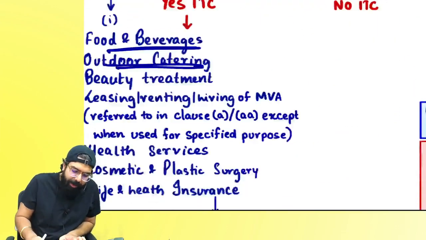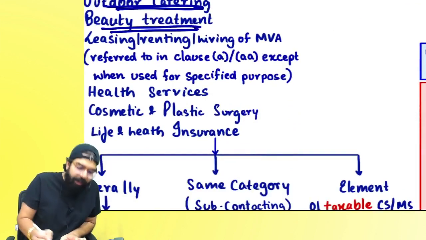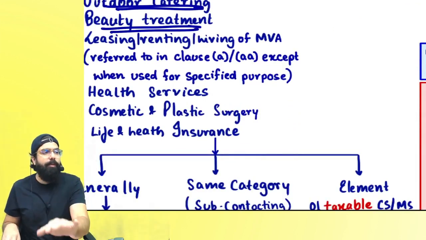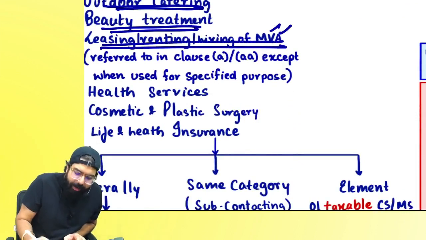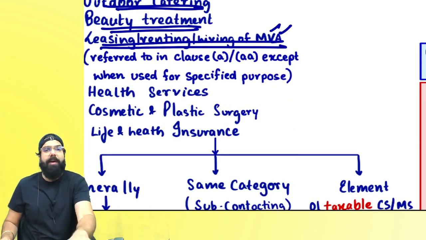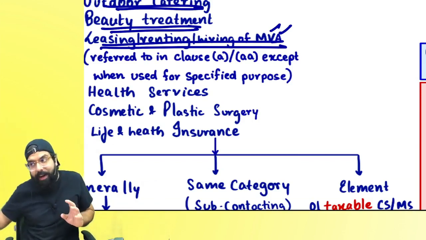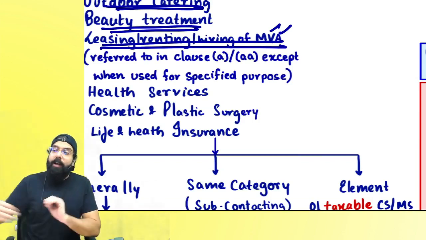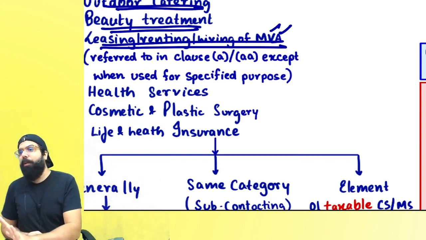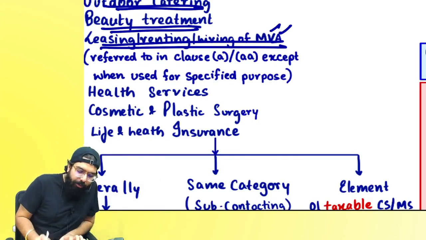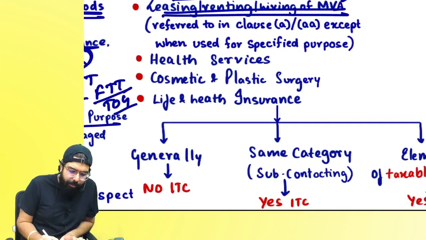Then section number 17(5)(b) went ahead and told food and beverages, credit is blocked. Outdoor catering, credit is blocked. Beauty treatment, credit is blocked. Everyone listen to me very carefully. Leasing, renting, hiring of motor vehicle, vessel and aircraft also credit is blocked. Wherever buying of motor vehicle, vessel and aircraft ka credit is blocked, there if you go ahead and take it on lease, rent, etc. also credit shall be blocked.